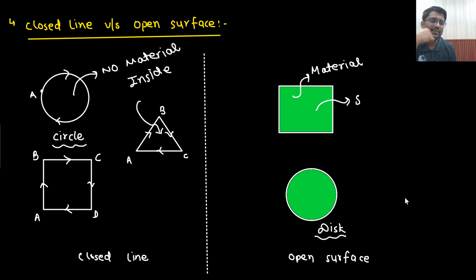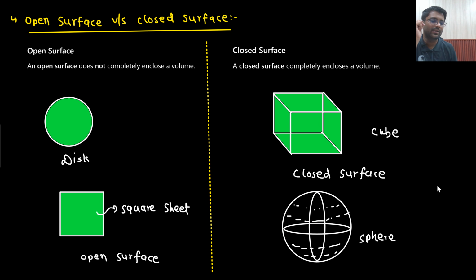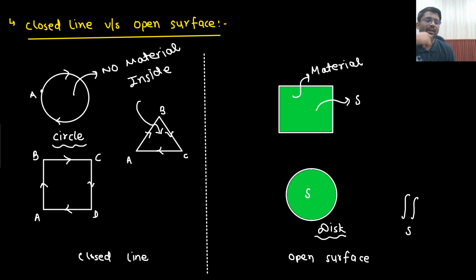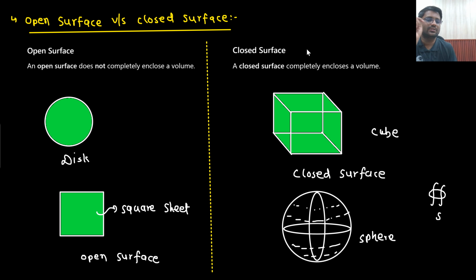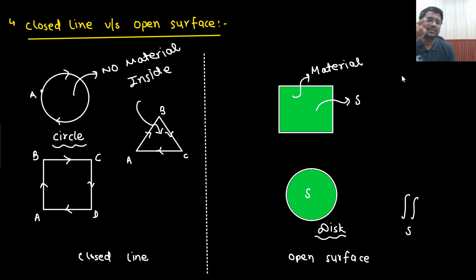What about open surface? Open surface integral is shown by this double integral, and S is written, where this is your surface S. And how will the closed surface integral be shown? It will be shown by this. Is that notation clear? Notation is completely clear. I should not say closed line surface integral, I should say closed surface integral. This is your open surface integral.